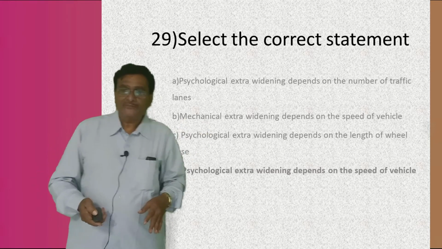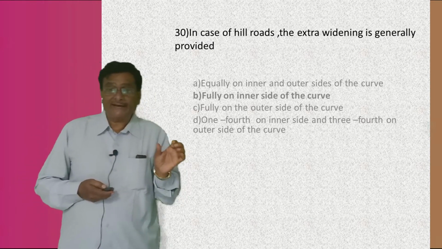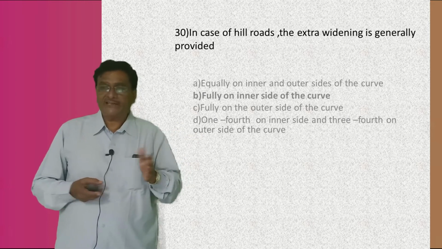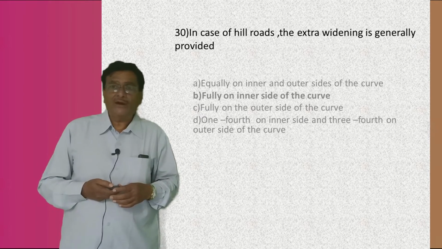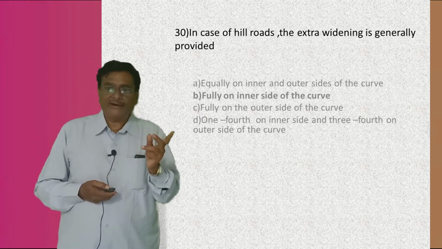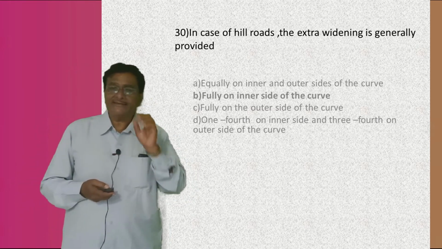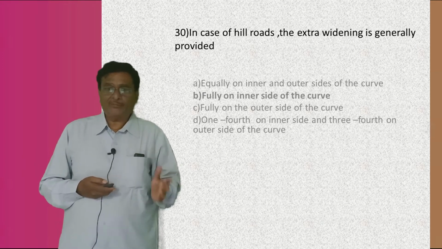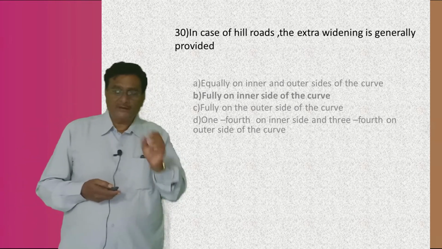That's the answer. Then coming to the next: in case of hill roads, the extra widening is generally provided. In the case of a hill road, the extra widening is required. I told you already, the extra widening is always required for two reasons: one is called mechanical widening, and the other is called psychological widening. So now the question is, in hill roads, the extra widening is generally provided. Four answers are there.